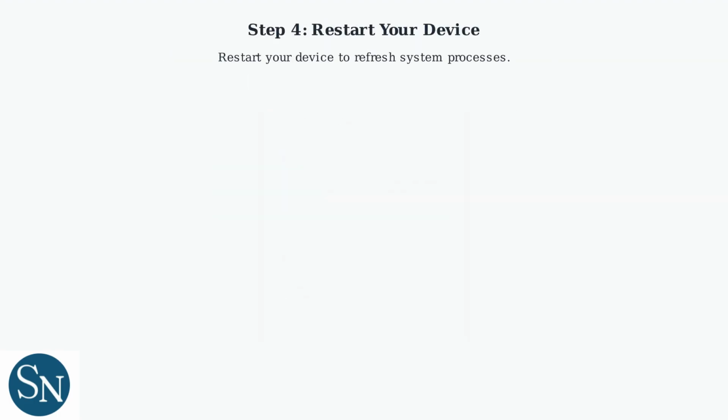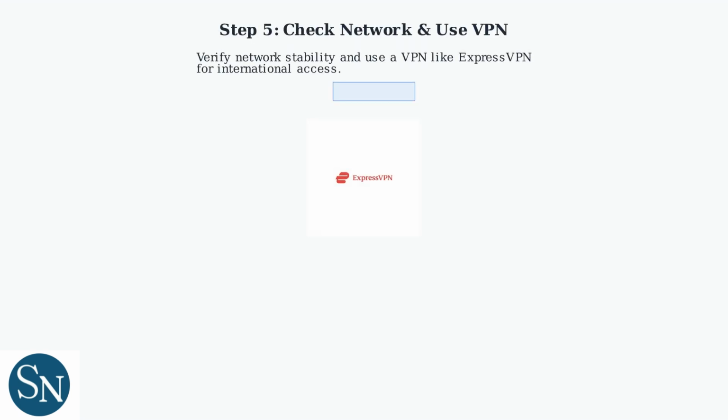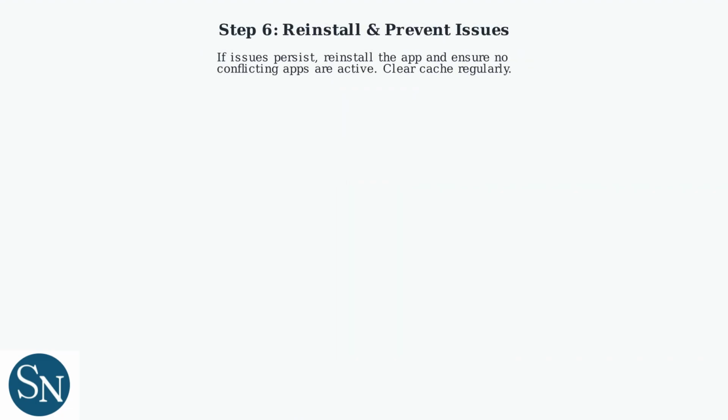Next, restart your device to refresh system processes and clear any temporary issues. Check your network stability and consider using a VPN like ExpressVPN to bypass geo-restrictions for reliable access outside of China. If problems continue, reinstall the app and check for conflicting applications like ad blockers. Regularly clearing cache helps prevent future issues.